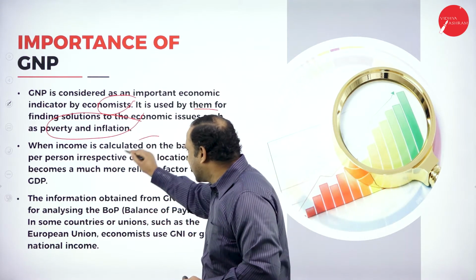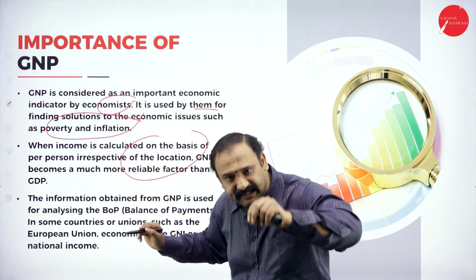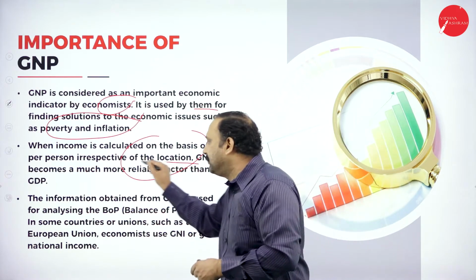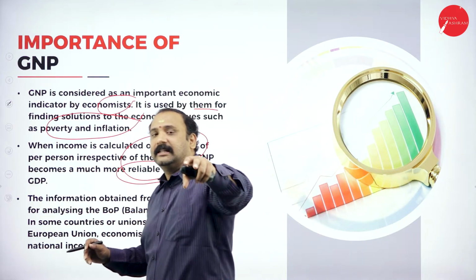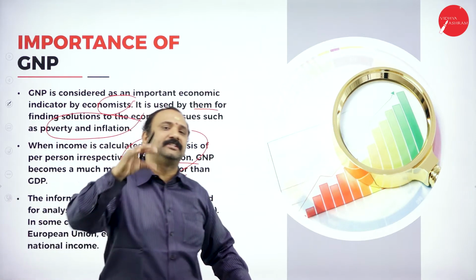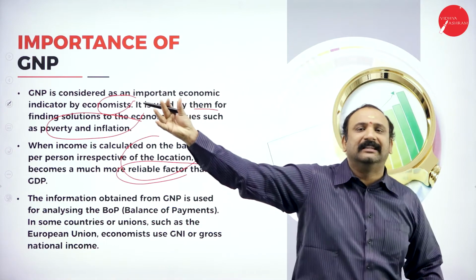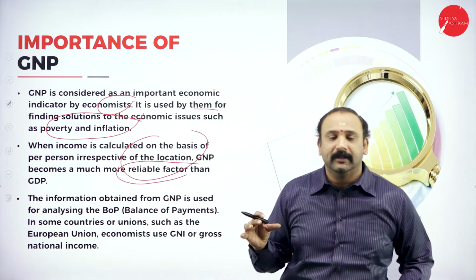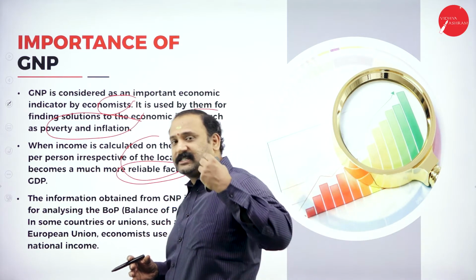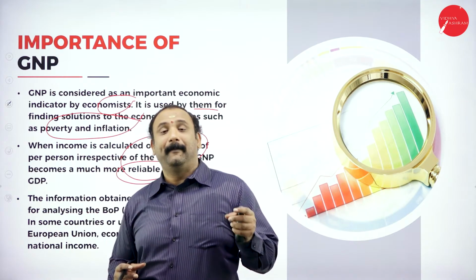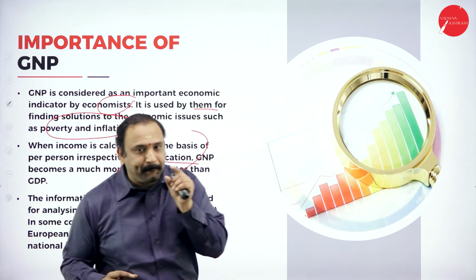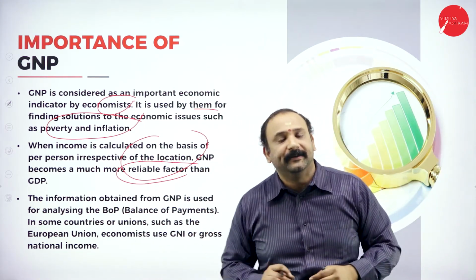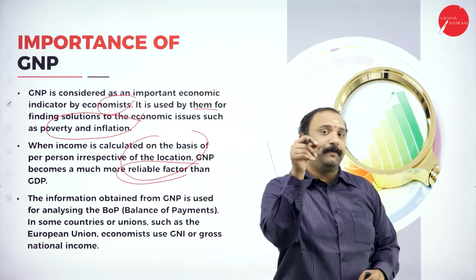Followed by, when an income is calculated on the basis of per person, the earning capacity of per person, irrespective of the location, GNP becomes a more reliable factor than the GDP. So that is why. Now let's go back and try to compare India versus Qatar. Qatar is said to have the highest per capita income when compared to India. Now, you might go ahead and say that Qatar is such a small country when compared to India. But then, the income per person earned in Qatar is way ahead when compared to that of India. So that is where GNP comes into picture.